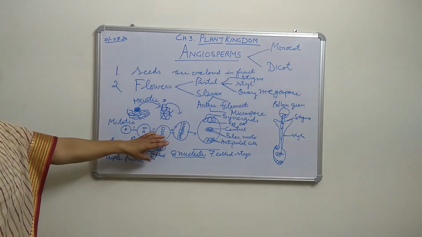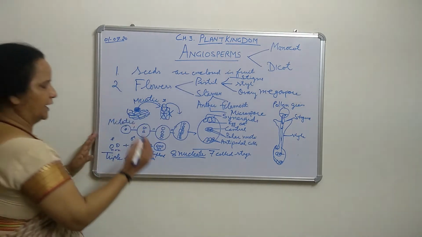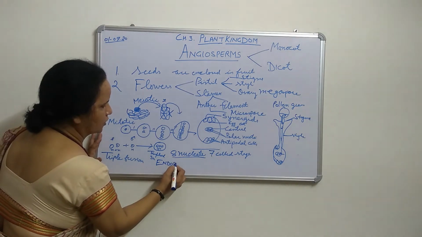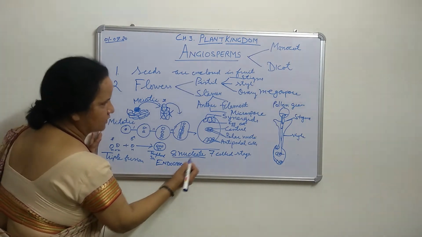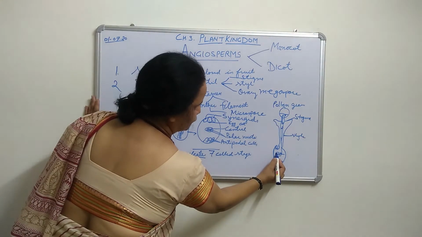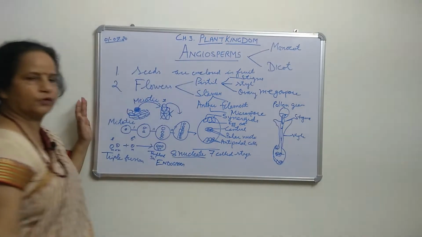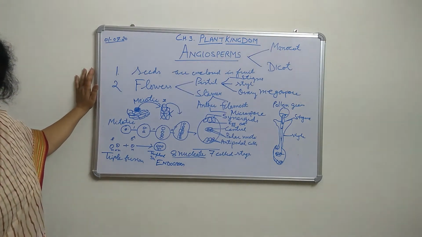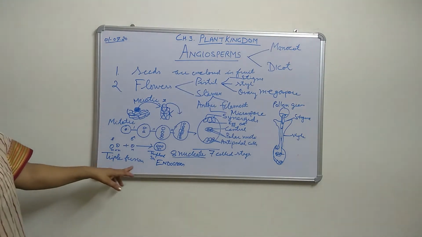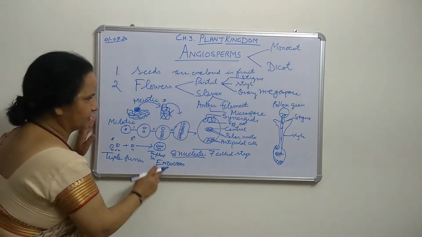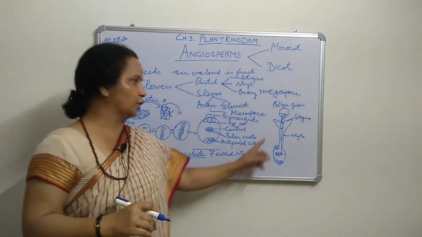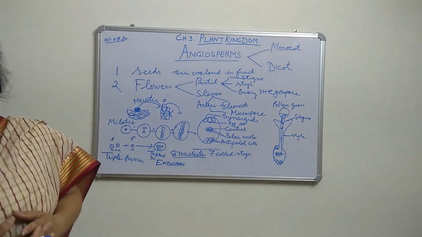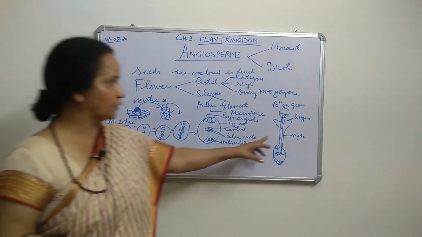Now this product is called endosperm. What is it called? Endosperm. When the male nucleus comes here and they fuse together, the product of triple fusion is called endosperm. Now why does the endosperm form first? First of all, the fusion of this gamete with the central cell. Why is it called the central cell? Why will it be from the central cell?